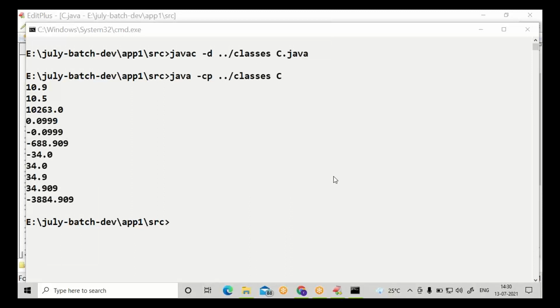Apart from int and double, there are four more numeric types of literals. You will come to know those later. I am showing the widely used types, int type and double type. Int is a number without a decimal, double is a number with a decimal. The decimal can be even 0. A number can be positive or negative. Without a decimal, int. With a decimal, double. Not only these two, there are four more.